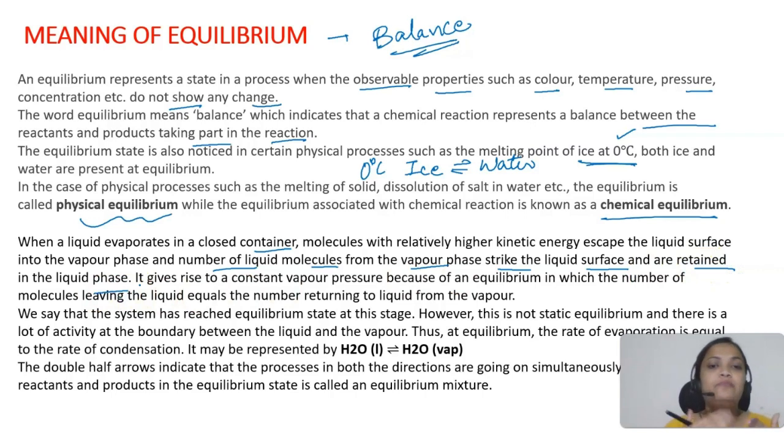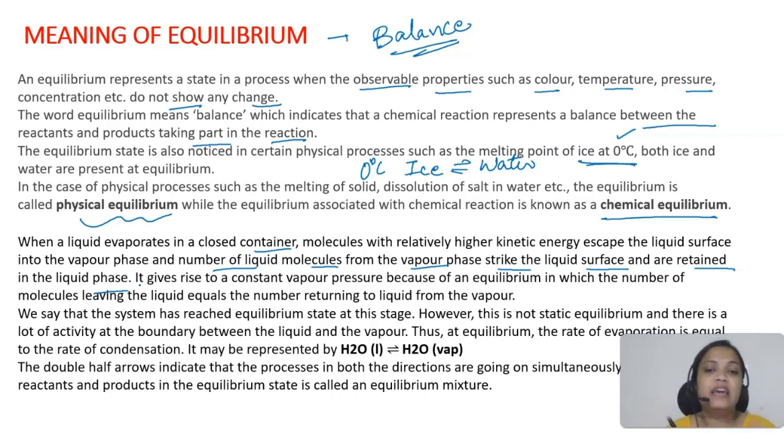See what is happening, that the molecules having more kinetic energy are escaping into the vapor phase. But the molecules that are present in the vapor phase are also striking the liquid surface again, and they are converting back to liquid. So a certain number of molecules are going into the vapor phase, and again a certain number of molecules are coming back to the liquid phase.